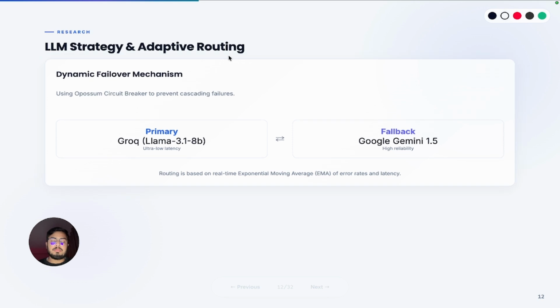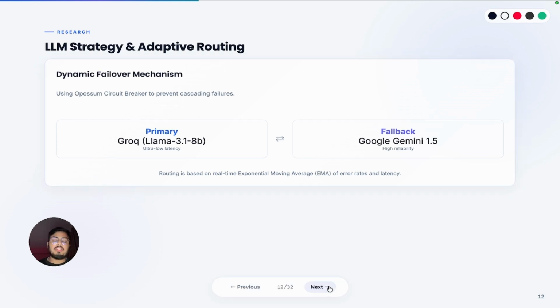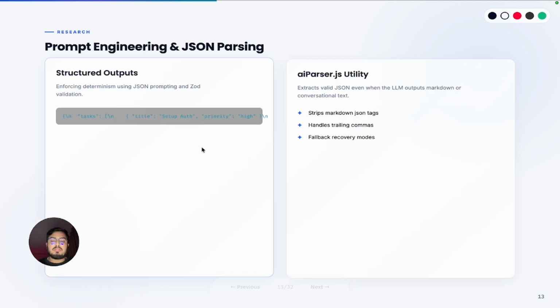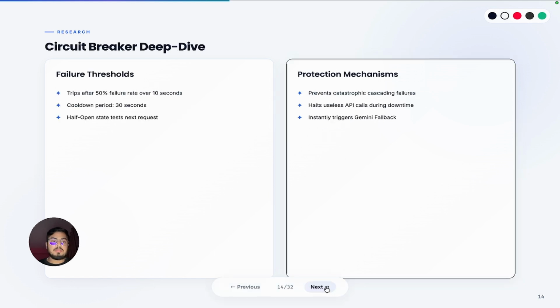LLM strategy and routing. The project is designed in such a way that it can change the LLM at any time. Suppose previously I used Groq LLM, Llama, now I am using Gemini, or in the end I can use OpenAI or any other. Prompt engineering and JSON parsing. Prompt engineering is based on a modular approach, which is decided by the decision agent as per the task.